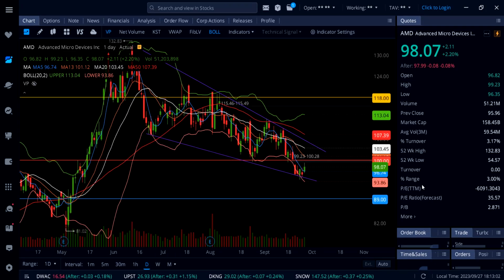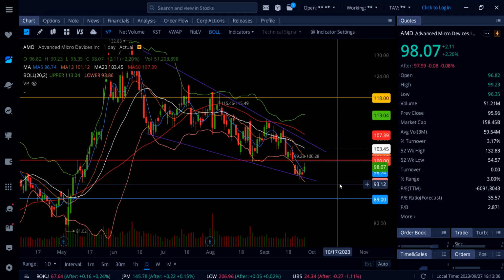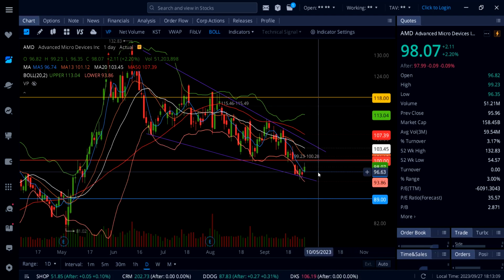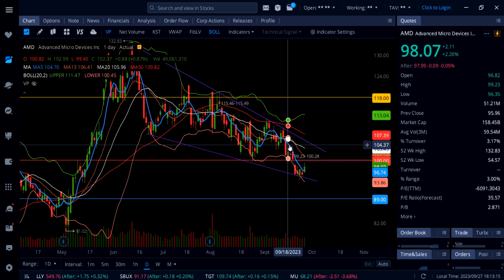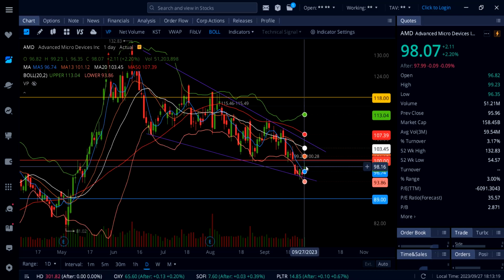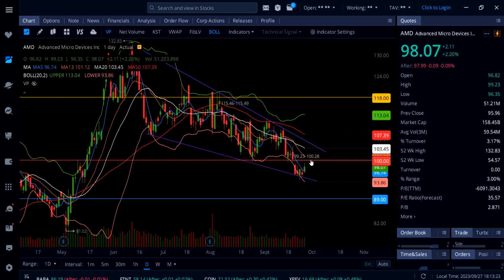On AMD, it's up 2.20%. The market was down, but AMD rallied all the way up to 99.23, almost getting up to this gap, and it looks like as early as tomorrow, if AMD can stay above 96.74, you're going to see AMD filling this gap just above 100, and that's going to be a big resistance to watch.